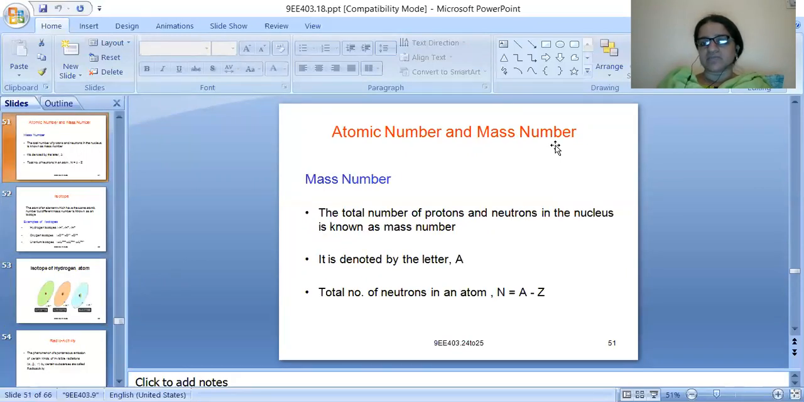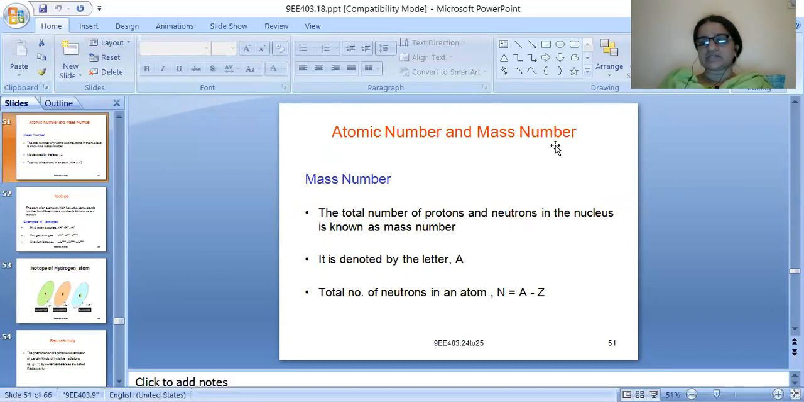Coming to the mass number. The total number of protons and neutrons in the nucleus is known as the mass number. We have learnt about electrons, which gives the information regarding the atomic number. The number of protons and the number of neutrons in the nucleus together is known as the mass number.